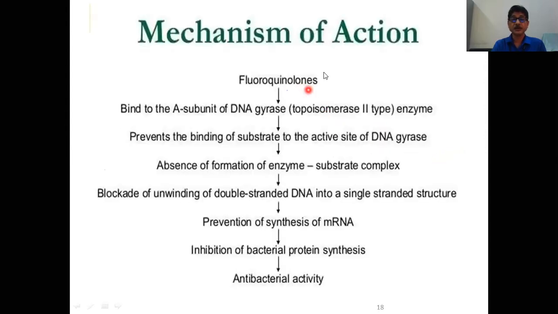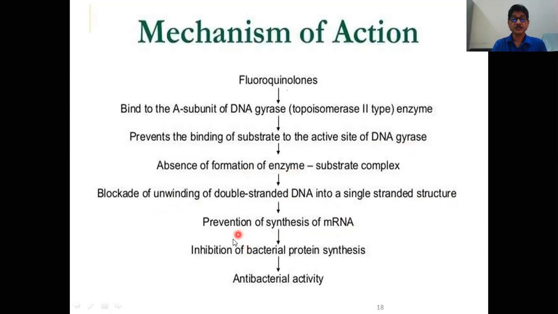In the schematic diagram of the mechanism of action, fluoroquinolones bind the A subunit of DNA gyrase, that is the topoisomerase 2 enzyme, thereby preventing the binding of substrate to the active site of DNA gyrase. There is absence of formation of the enzyme-substrate complex, blockade of unwinding of double-stranded DNA into the single-stranded structure, and prevention of synthesis of messenger RNA.